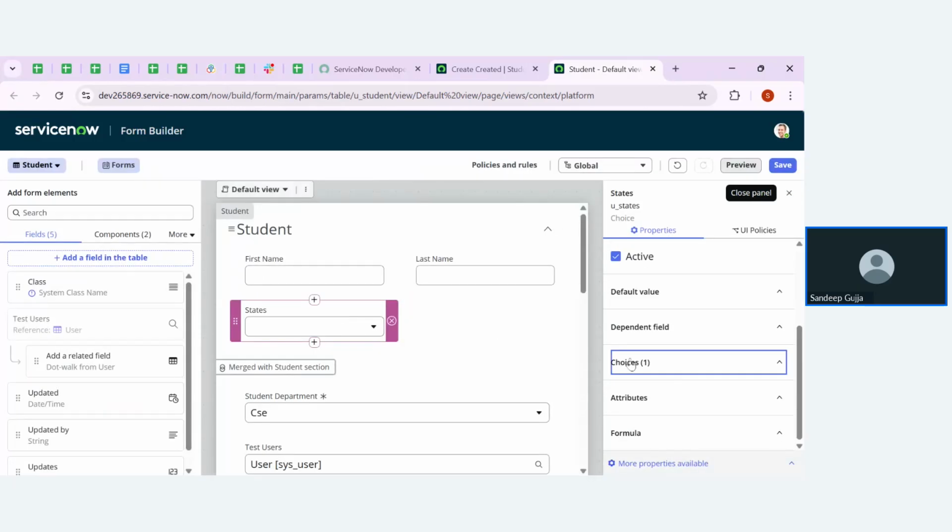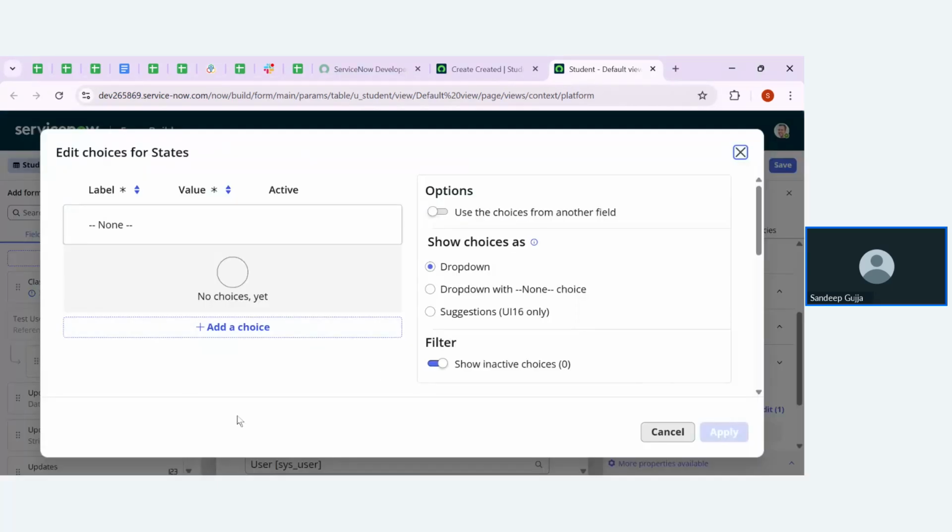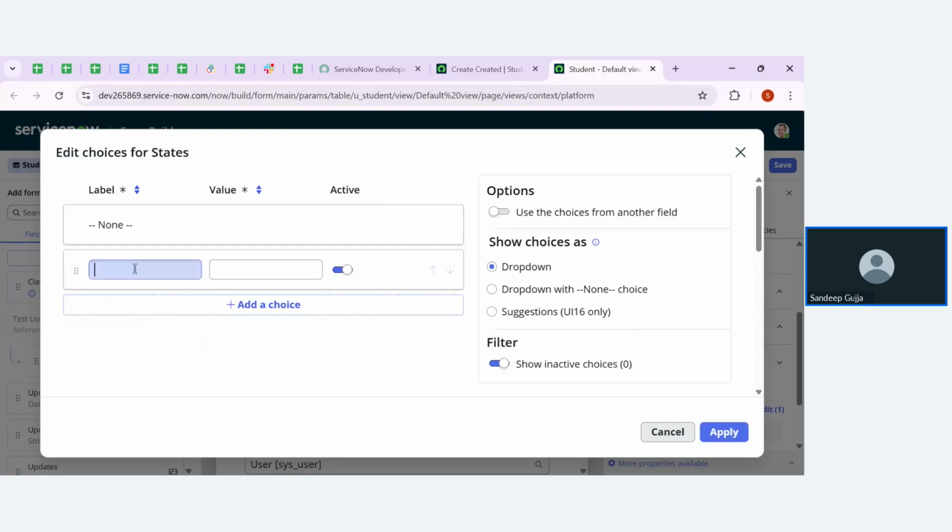Now let me add the choices directly using edit. Let me click on add choice. Now you people need to mention, guys, one state and also two districts in that state, so that I will pick that state as well as those districts here. For that, we are going to work on the field dependency.